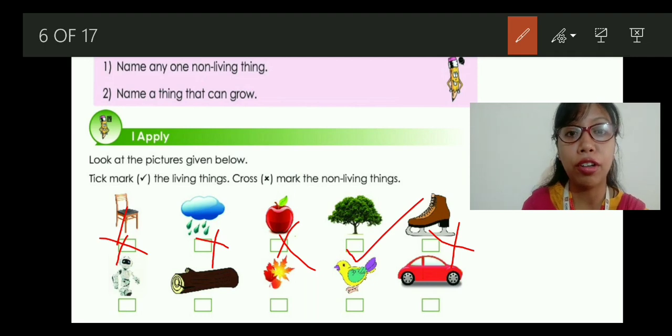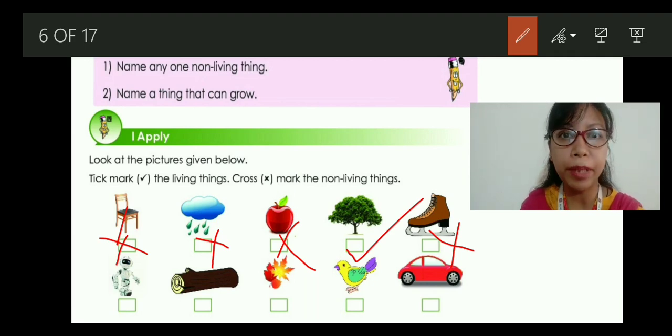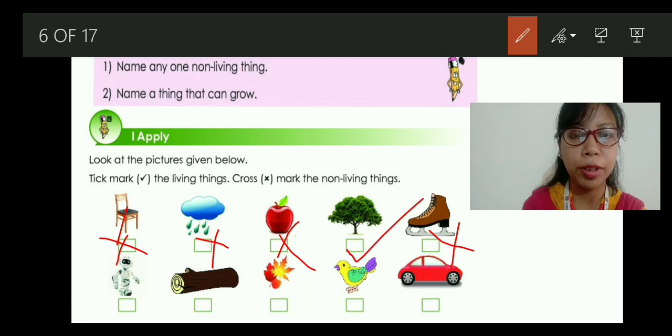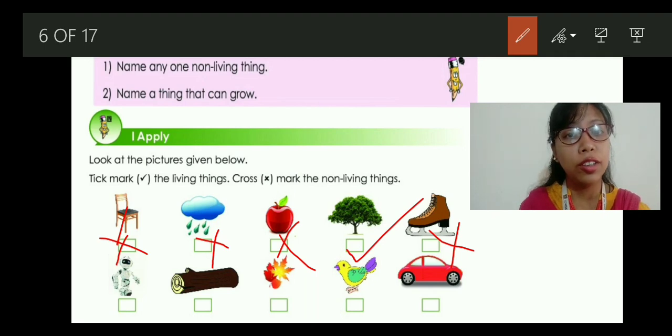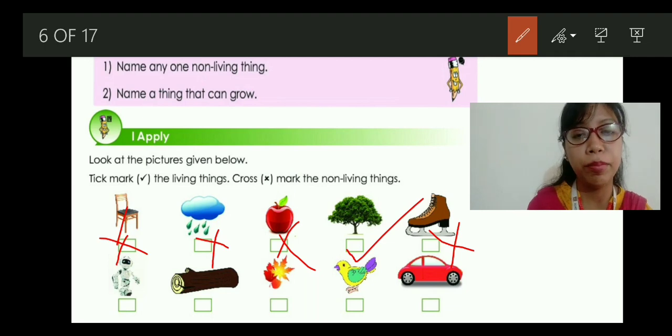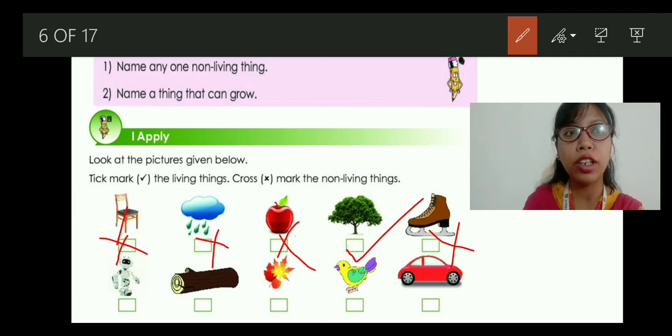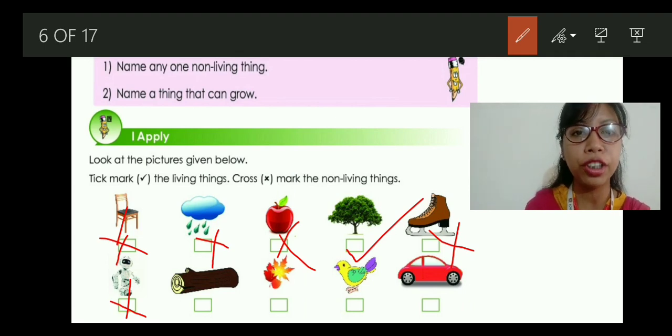Then we have a robot. The robot can speak, right? Yes, because it is a mechanical thing, it can speak. But do you think it can grow? No, right? Do you think it can breathe? No. And do you think it can move? Yes, it can move because we have functioned it. But it doesn't have all the qualities of a living being. Therefore, it is not a living thing. It is a non-living thing. So we are going to put a cross.